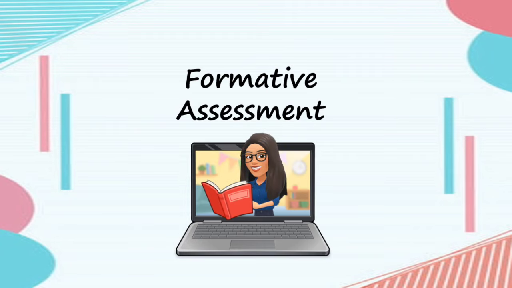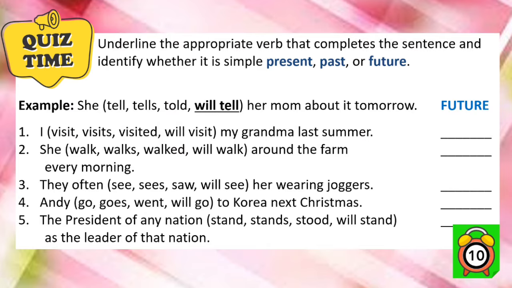With that, I think you are ready for the formative assessment. You can do this one on a paper or on a worksheet provided by your teacher. Underline the appropriate verb that completes the sentence and identify whether it is simple present, past, or future. For example, you have the sentence, she tells, told, will tell her mom about it tomorrow.